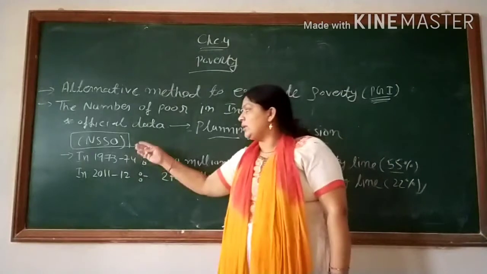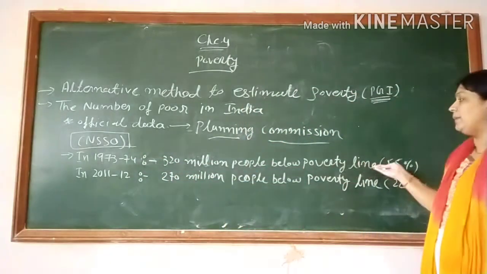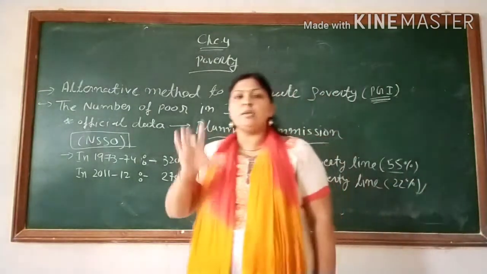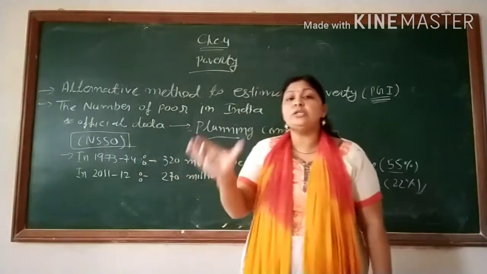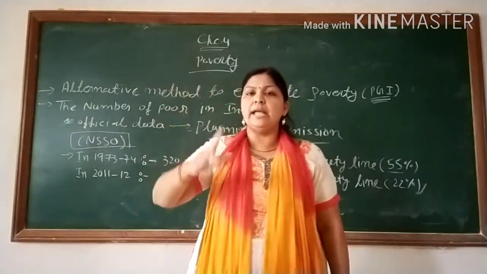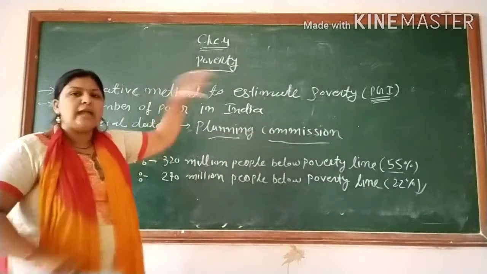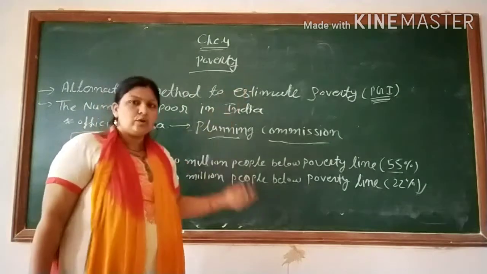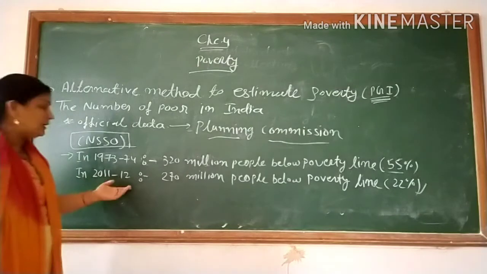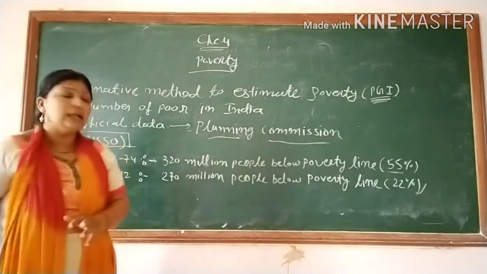So when we are talking about 1973-74, about 320 million people were below the poverty line. It means, proportionally, almost 55% of the total population was below the poverty line in 1973-74. When we compare that scenario to today's, it means the 2012 data we have, in 2011-12 about 270 million people were below the poverty line.